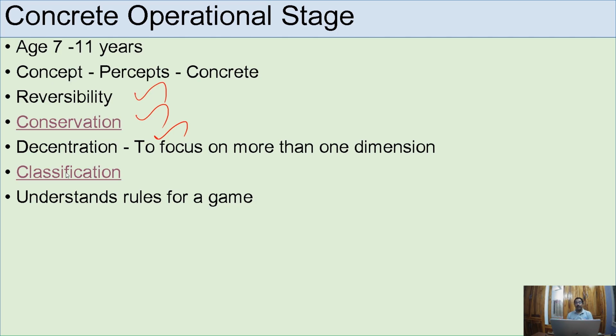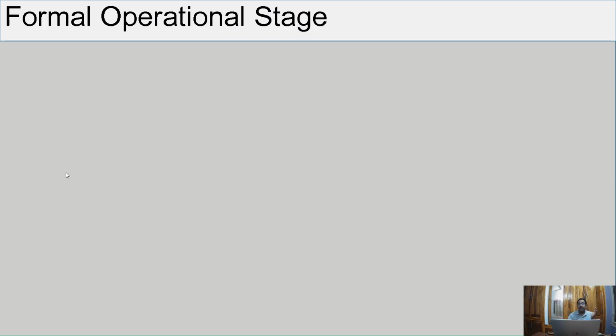They understand rules of the game. In the previous pre-operational stage, they will play without understanding the rules. Now they can understand the rules of the game. So the last stage, the formal operational stage, 11 to 19 years, see how the knowledge is growing. They can think in abstract. Even though there are no things before your eyes, they can think of electron, proton, neutron, magnetic waves, force of attraction, etc.